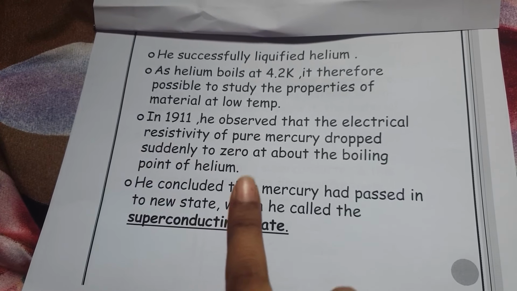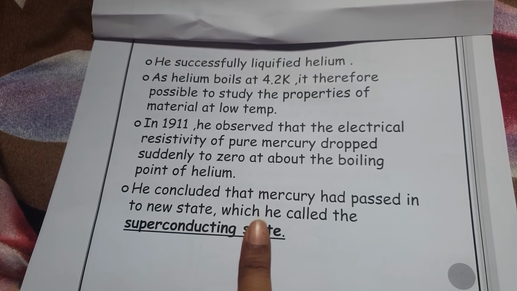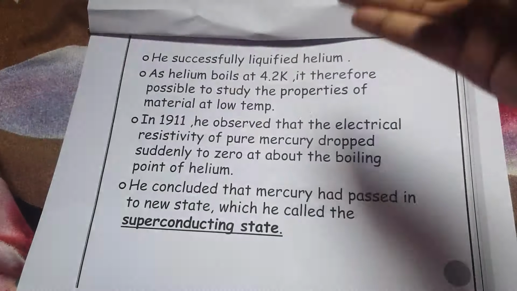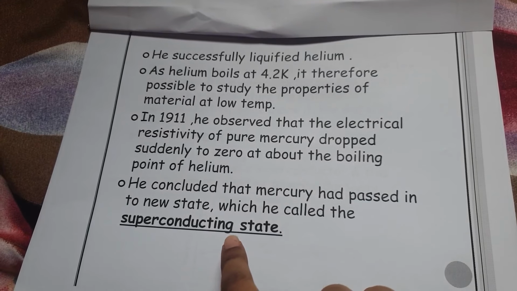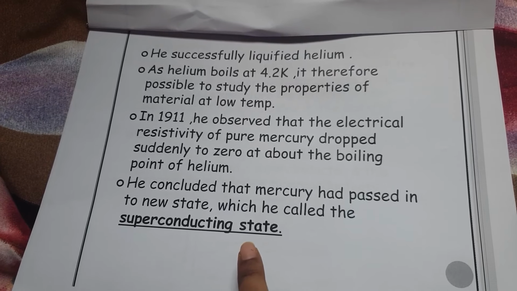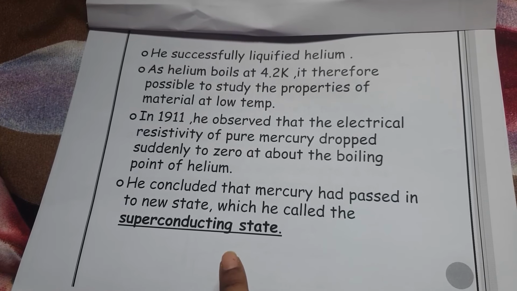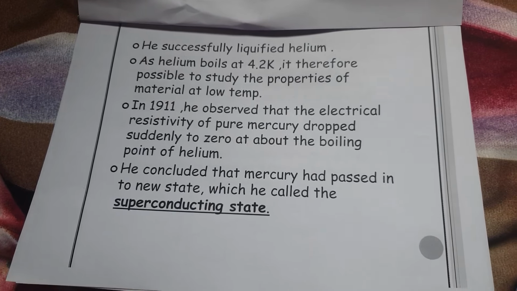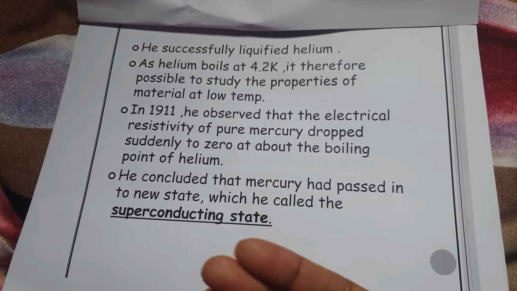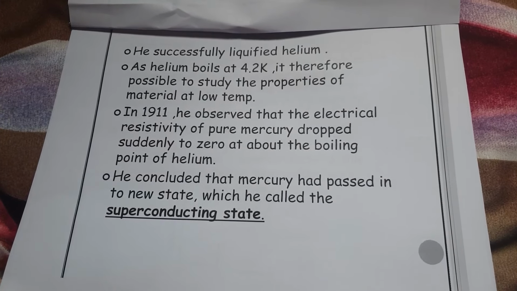I'll repeat this. He was performing an experiment on mercury. He observed that at very low temperature mercury passed into a new state, that means from the normal state to the superconducting state. At that particular temperature, electrical resistivity suddenly drops to 0. Electrical resistivity is 0, that means conductivity is very high. Like this he found the concept, that is superconductivity.